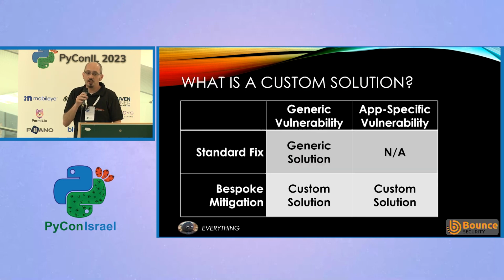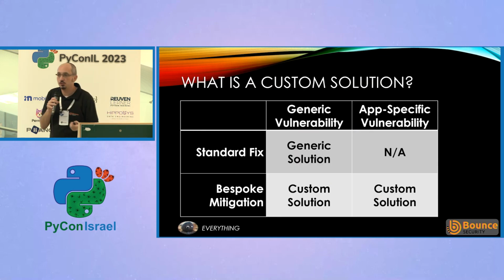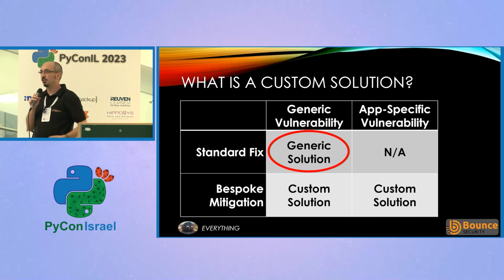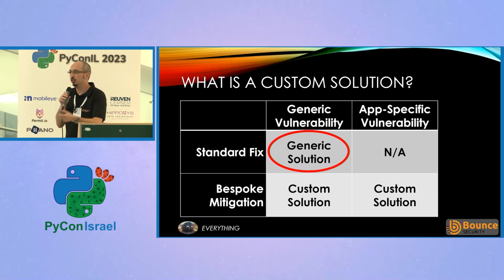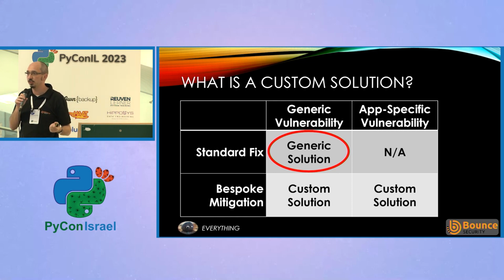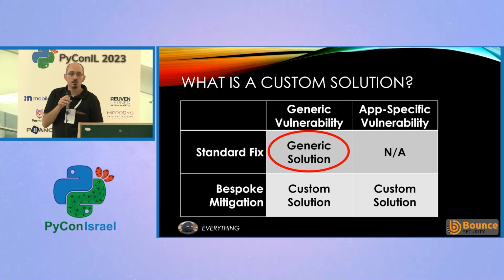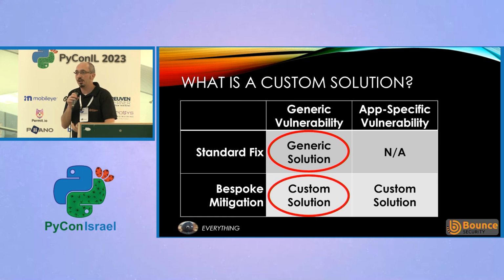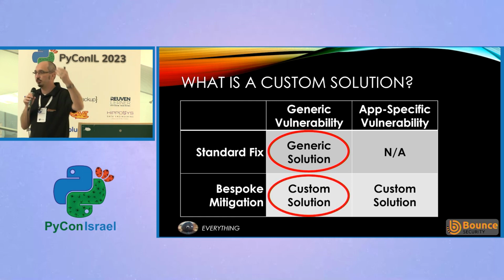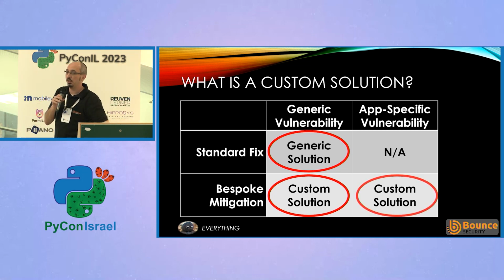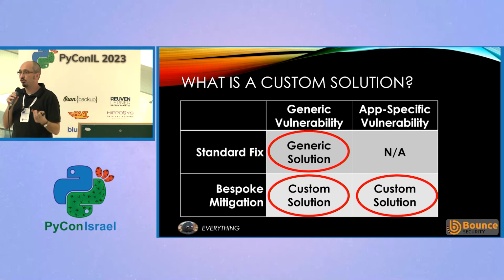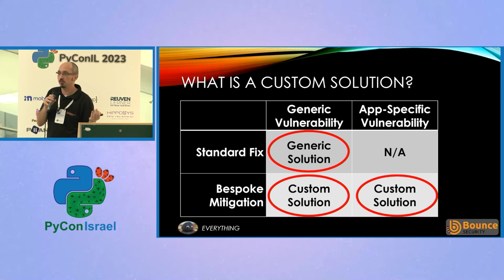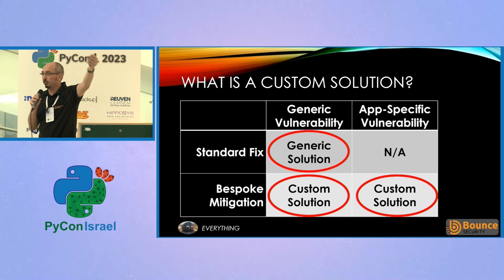But no, because we have these other 2 areas as well. SAST tools assume that everything is a generic vulnerability with a generic fix, and that it can detect that regardless of what code base it is and what application it is. But as we've seen, we have situations where we have to have a specific fix. So maybe the SAST tool will recognize the vulnerability but won't know whether we fixed it or not. And we also have our application-specific vulnerabilities, where we're almost certainly going to have a specific bespoke mitigation, and the SAST tool probably won't recognize the vulnerability or the mitigation.